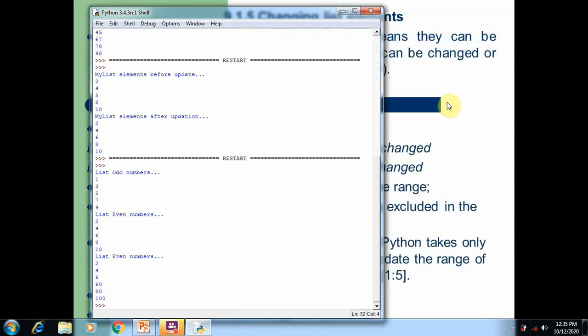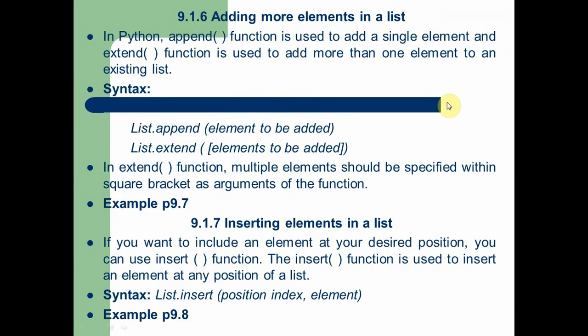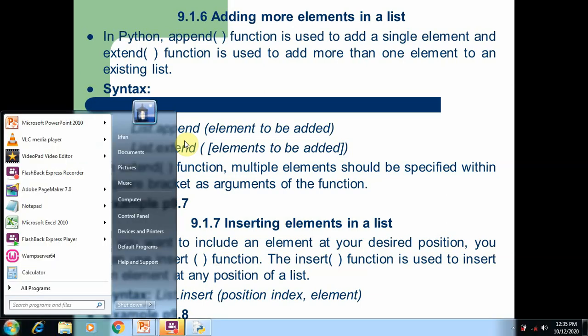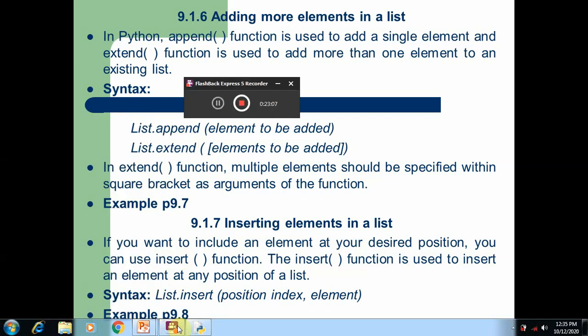So now we are going to discuss the next topic, adding more elements in a list. We can add more elements in a list by using two list functions. One is append, another one is extend. The append function is used to add a single element, whereas the extend function is used to add more than one element in the Python list.